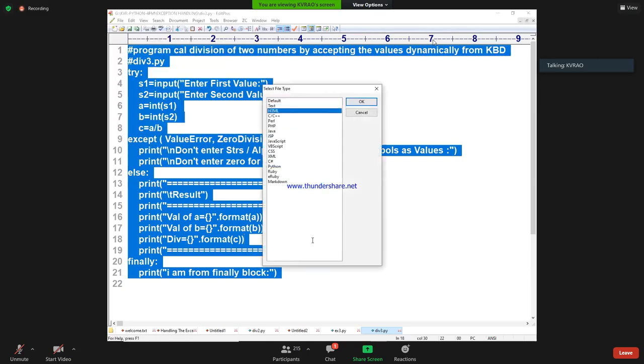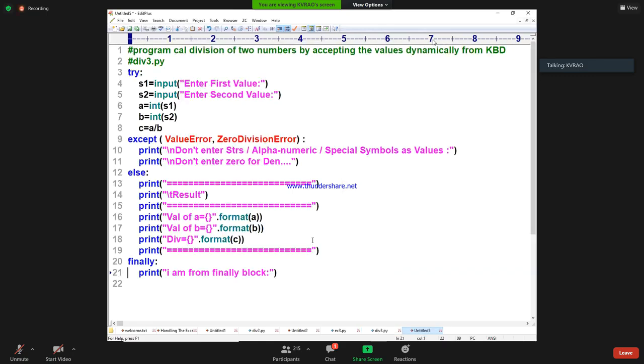Now I am writing an except block. Here I am pasting that. Try block, div4 I am taking. Some of the people will write like this. In except, they don't write anything.